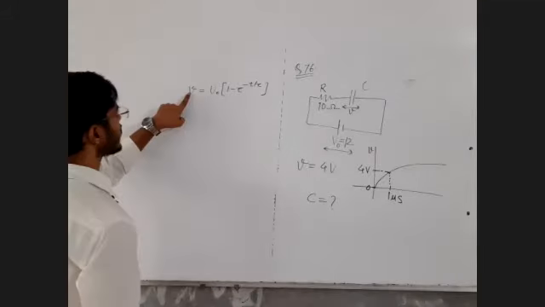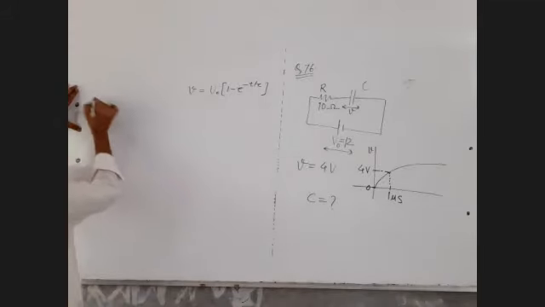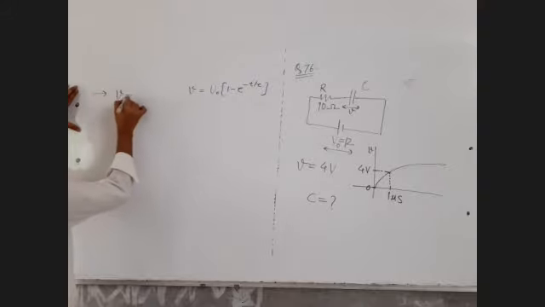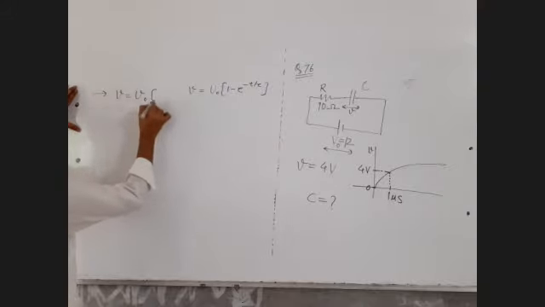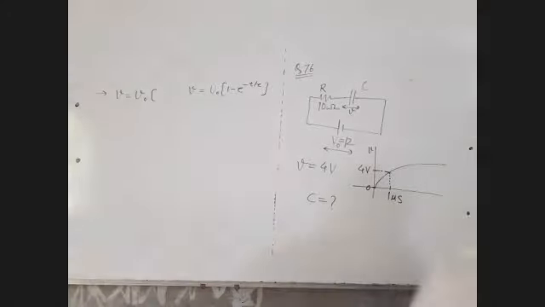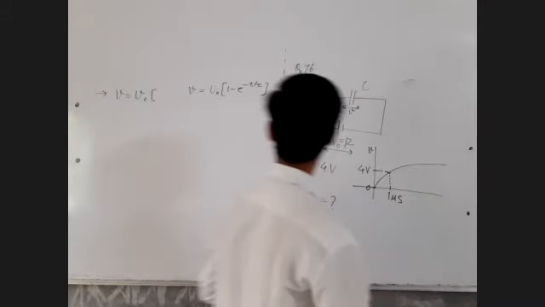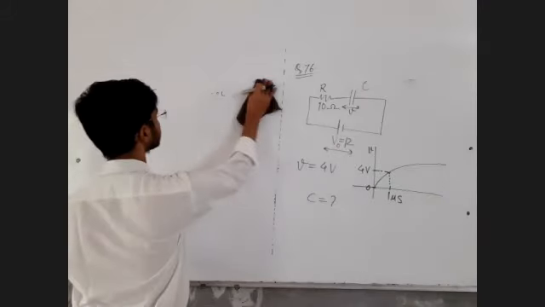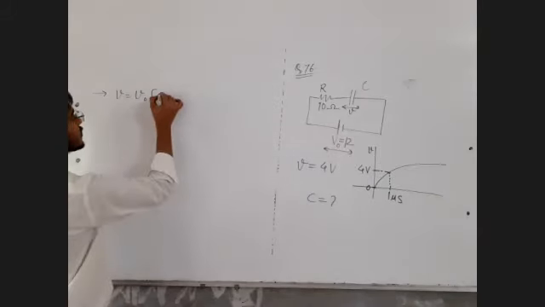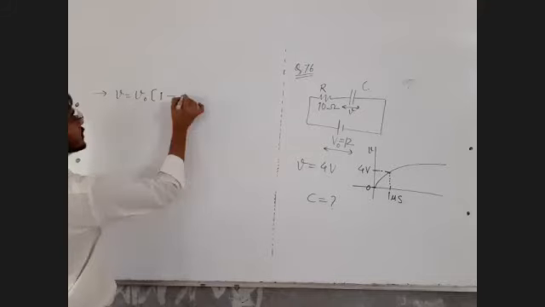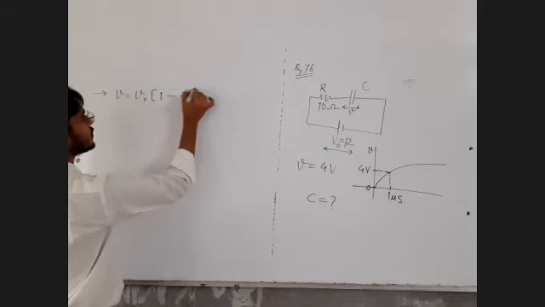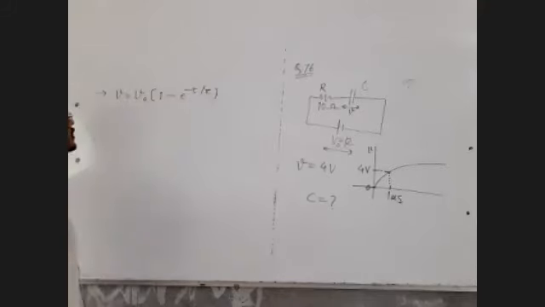Just observe how it is being solved. The value of voltage across the capacitor is V0, that is the maximum possible voltage, into bracket 1 minus e raised to minus t by tau. This is how we will figure out the voltage across the capacitor at a given instant of time.